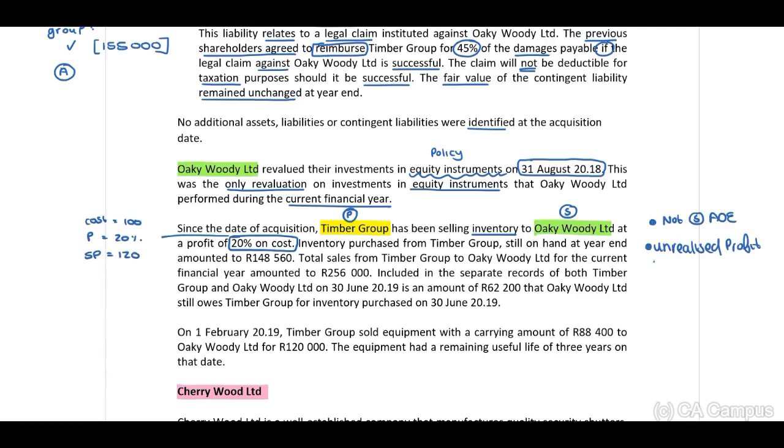in the parent's records. Inventory purchased from Timber Group still on hand at year end amounted to 148,560.